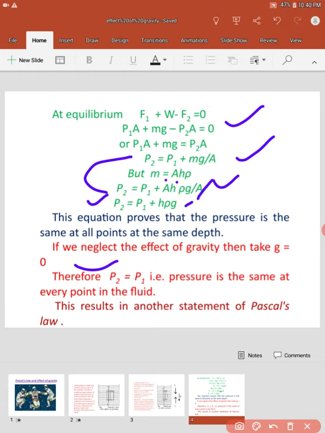And this is the effect of gravity on the pressure. So we have proved it. I hope you have understood it.